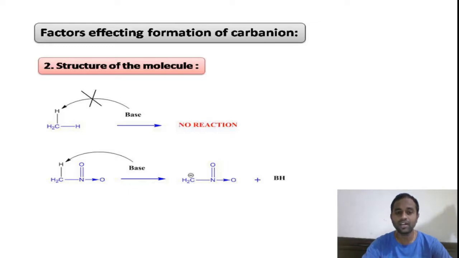I have already told you that double bond containing functional groups act as electron withdrawing groups. Whenever an sp3 hybridized carbon is attached to an electronegative or electron withdrawing group, the hydrogen becomes relatively acidic. This withdrawing group, like the nitro group, renders the hydrogen attached to the adjacent carbon relatively acidic.